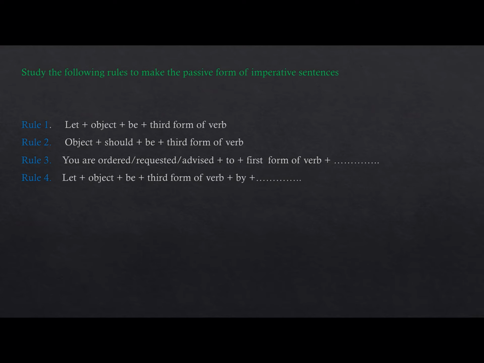Here are the sentences with the imperative sentences. See, you just learn these sentences. Let object be third form of a verb. Object should be third form of a verb. You are ordered, requested, advised to first form of a verb. Or let object be third form of a verb, then by. These are the four rules you keep in your mind, and then we can adopt any rule and then change the sentence.